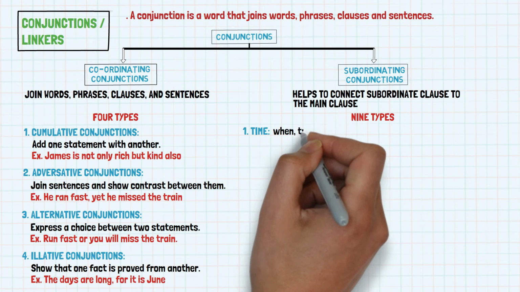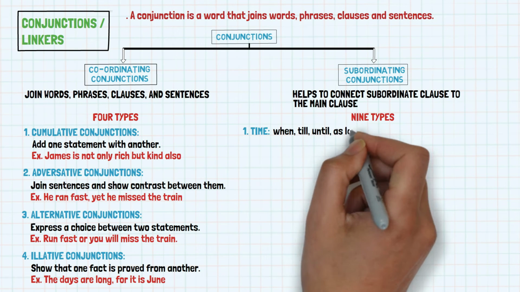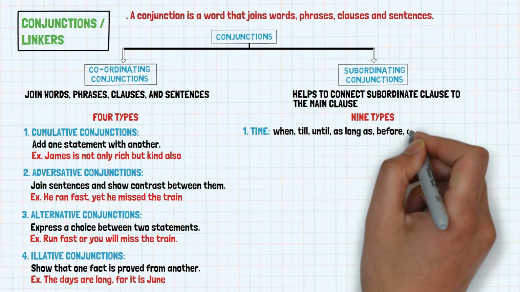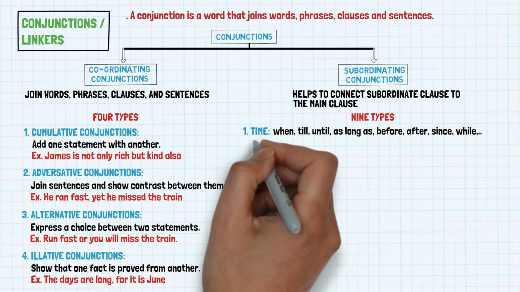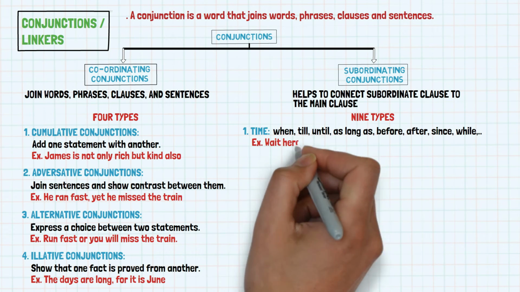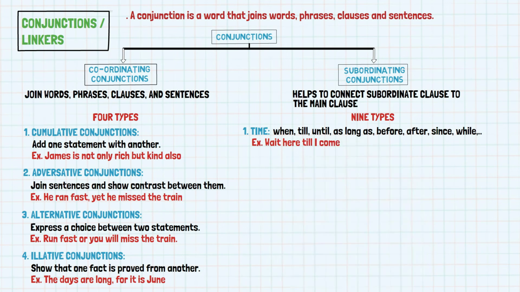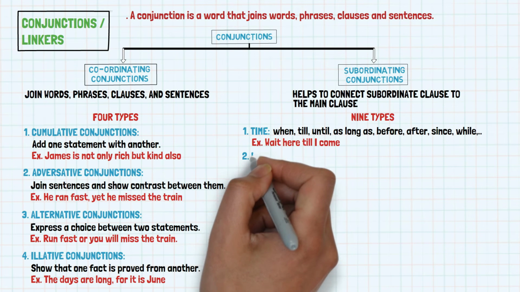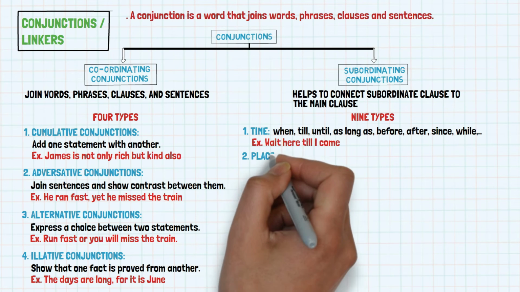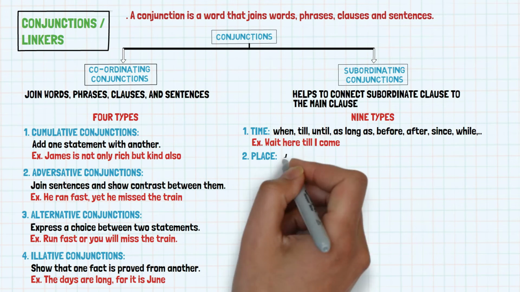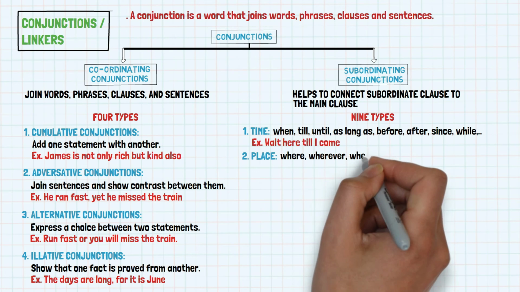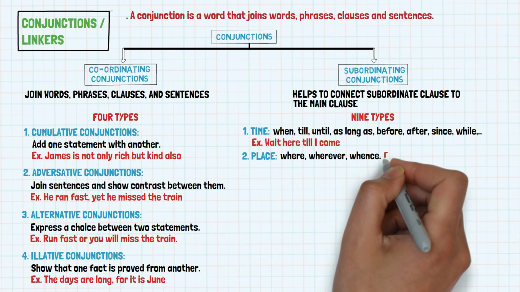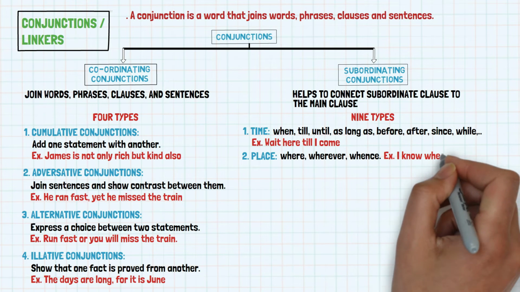When, till, until, as long as, before, after, since, while, etc. For example, wait here till I come. 2. Place. Where, wherever, whence. For example, I know where you live.